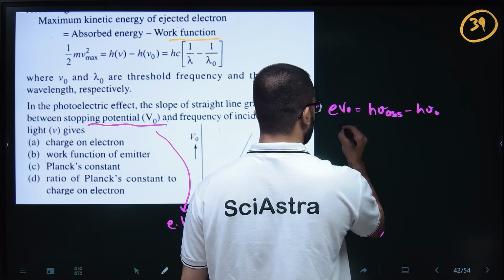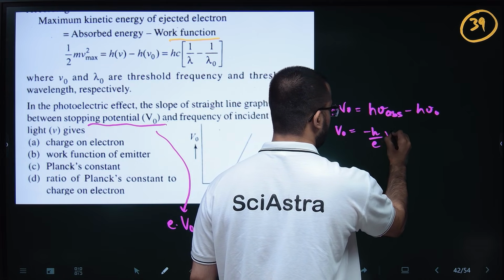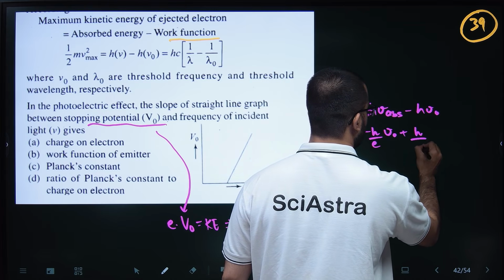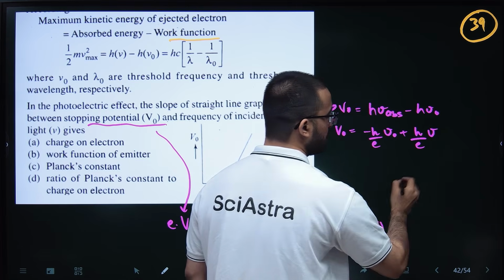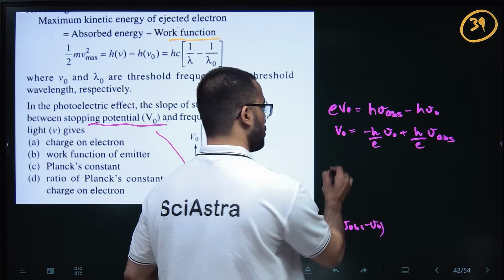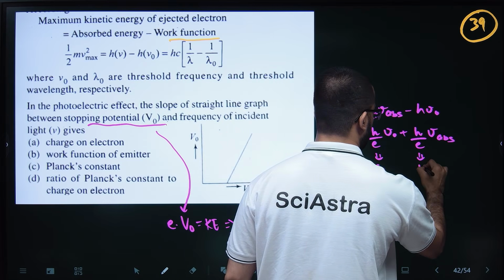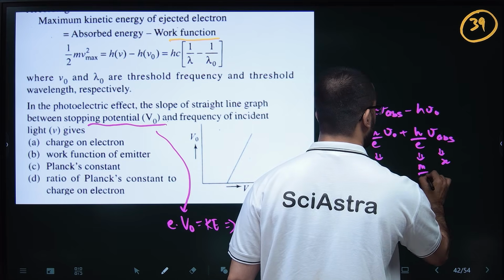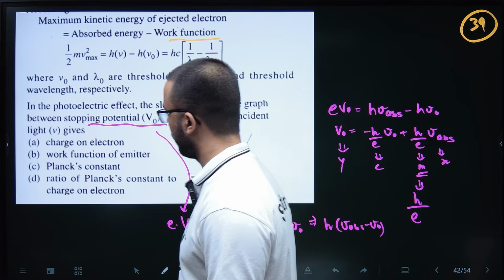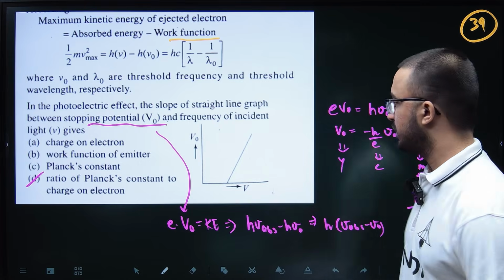So this will be V naught is equal to minus h by e nu naught plus h by e nu. Nu is the nu absorbed, so we have to make a graph between these two. So this is y, this is my C, this is my M, this is x. So we have to find the slope. Slope is Planck's constant by charge of electron.